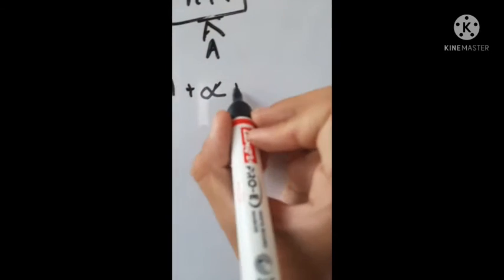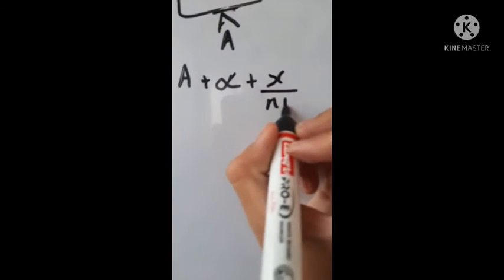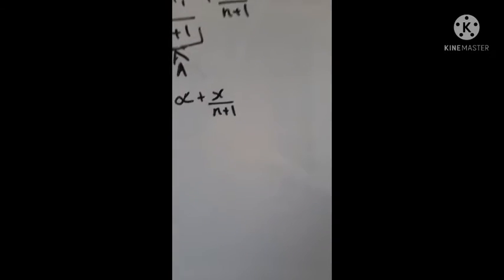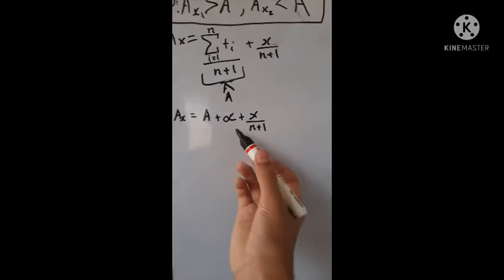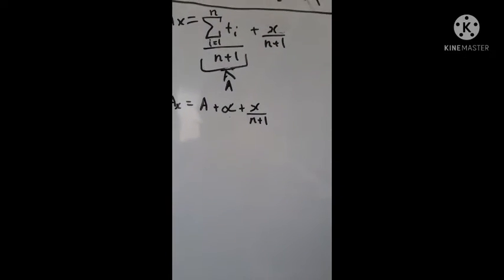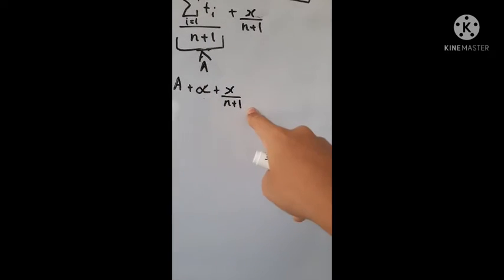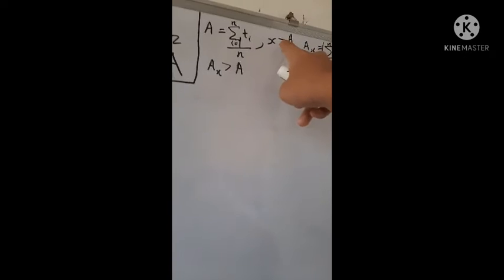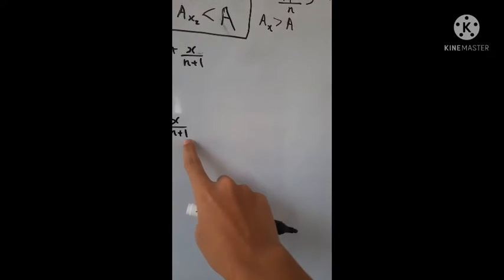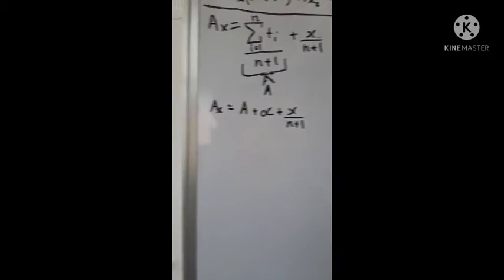Plus x over n plus 1. Now we know that this constant has to be positive. Alpha is positive. We know x over n plus 1 is positive because x is positive by definition, and n is positive, and 1 is obviously positive.